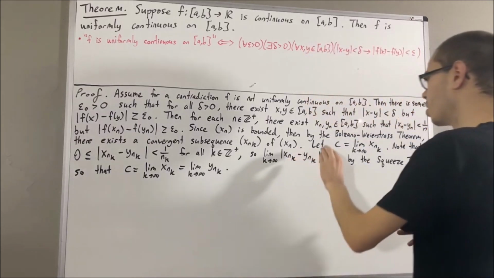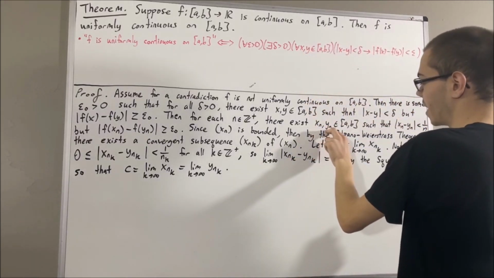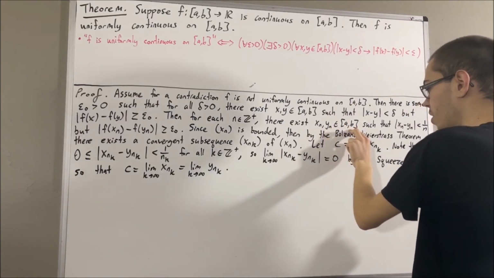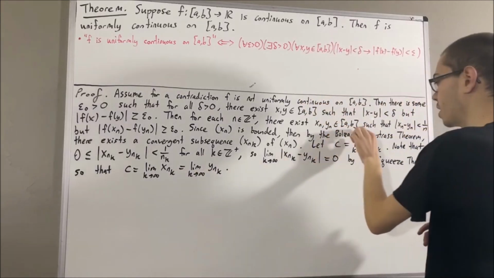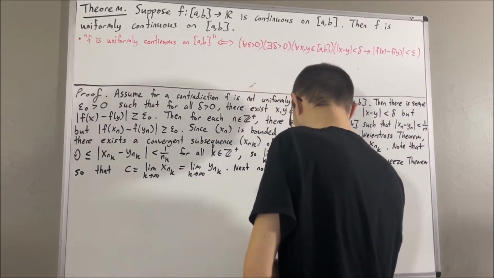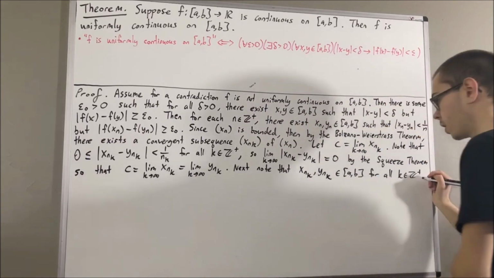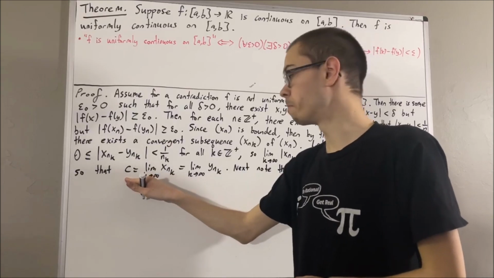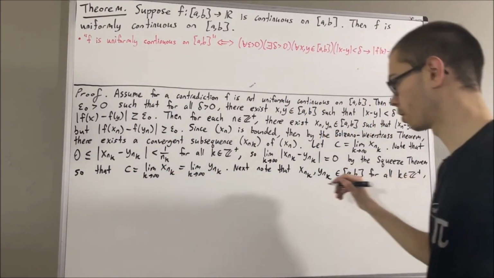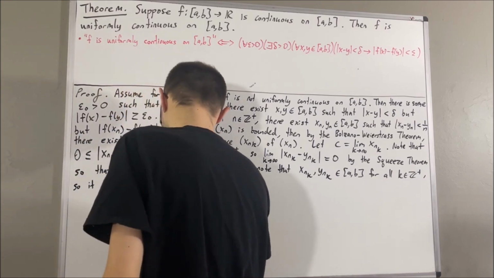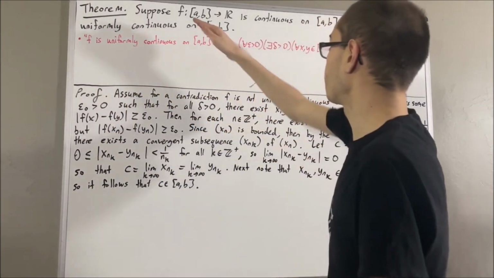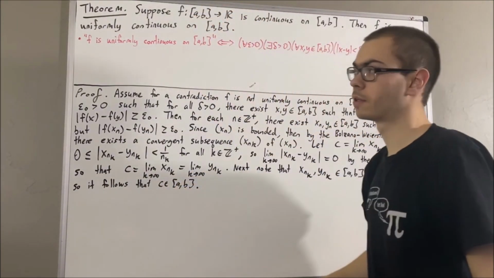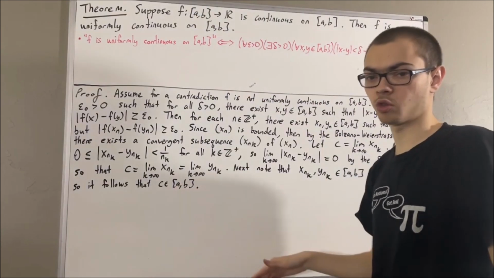But then let's note, since all terms of the sequence of xn's and the sequence of yn's are between a and b, it follows that all terms of the subsequences are between a and b as well. So it follows the value they converge to must also be between a and b. So c is between a and b. And now, since f is continuous at every point in a comma b, then in particular, f is continuous at c. So we're in a position to apply the sequential criterion.